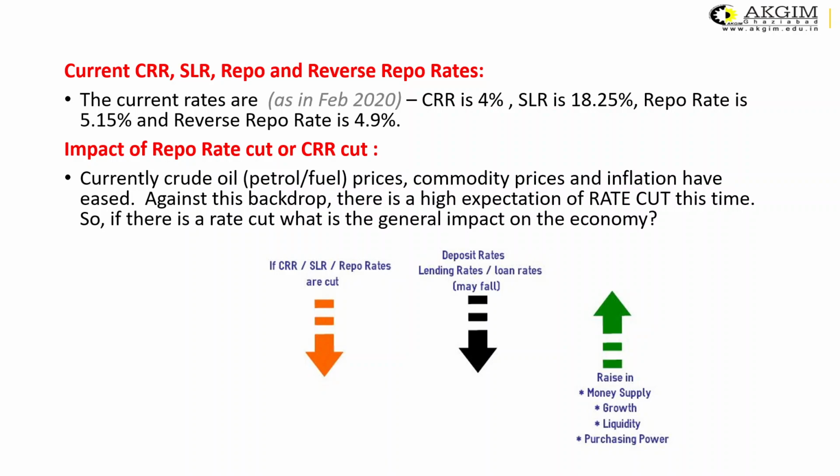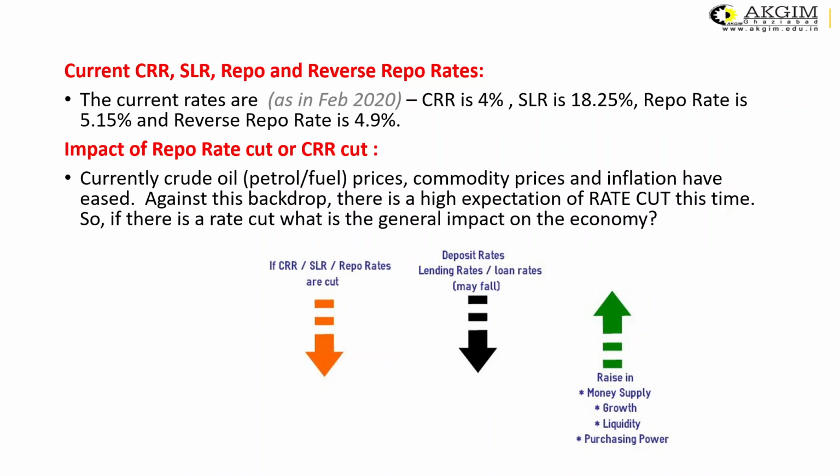If you see the current rates of CRR, SLR, repo and reverse repo rate, as of Feb 2020, CRR is 4%, SLR is 18.25%, repo rate is 5.15%, and reverse repo rate is 4.9%. Now, how do these four instruments impact the money supply?